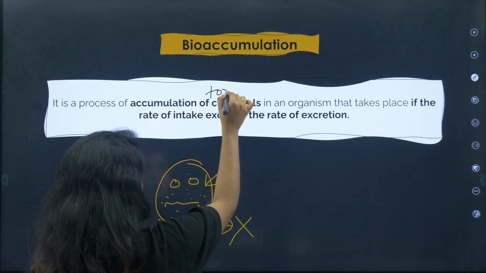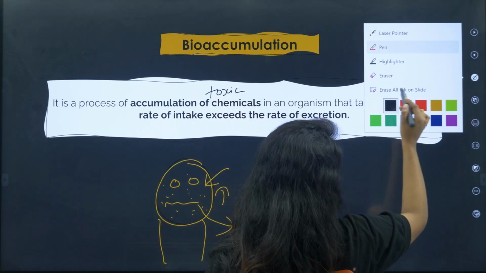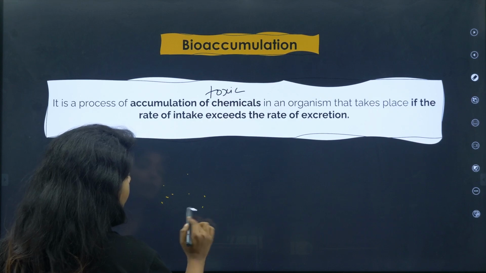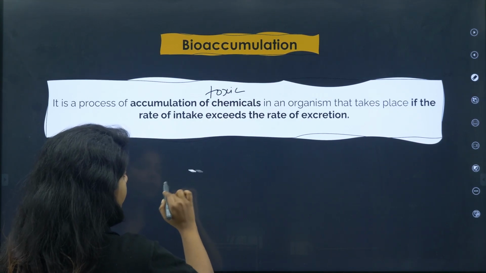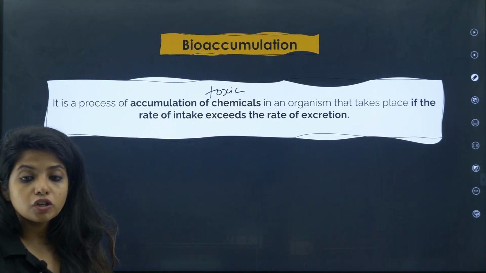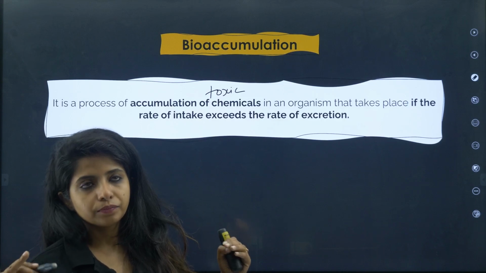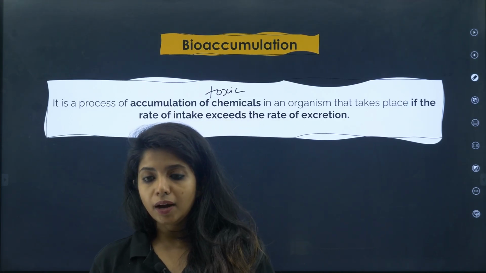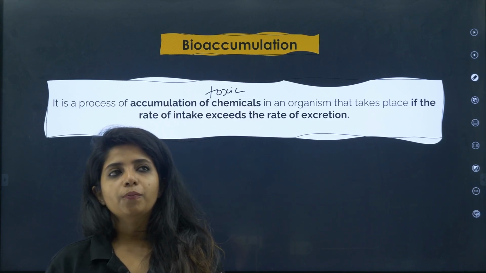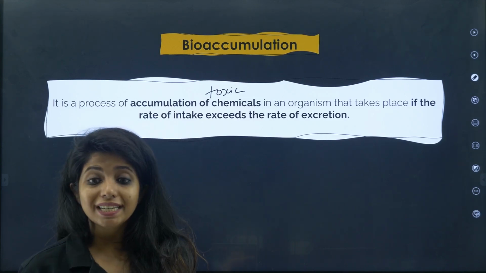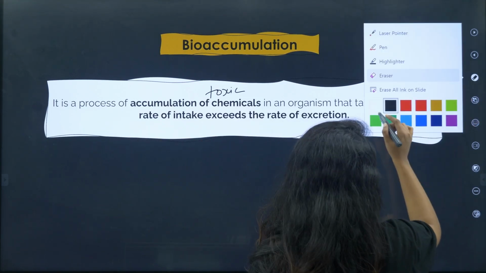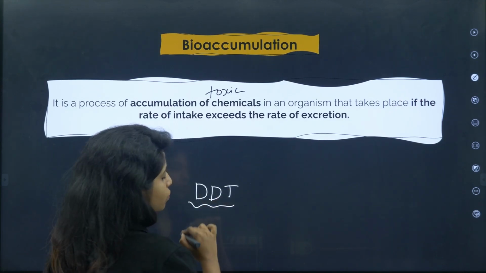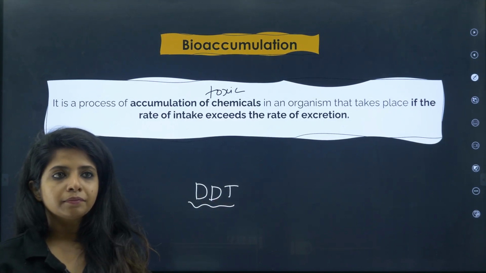And why are we studying about it? Are we bothered about this particular man? No, it's not like that. Basically, there are certain chemicals which, if they stay in our environment, we would eventually have in our body as well. For example, in Kerala itself, in Kasaragod, there was a chemical being used, which is DDT. Now DDT was used for plants as a pesticide.